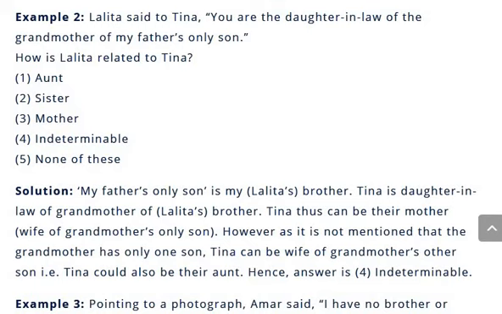So Tina is daughter-in-law of grandmother of Lalita's brother. So who is Tina now? Tina can be their mother, so wife of grandmother's only son. And it's not mentioned that the grandmother has only one son. So Tina can be wife of grandmother's other son. So Tina can be aunt.